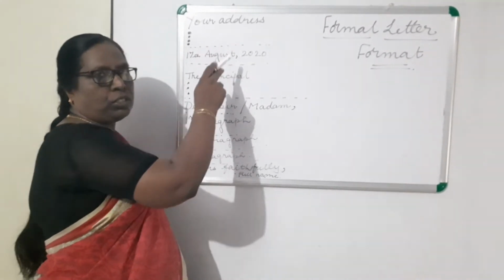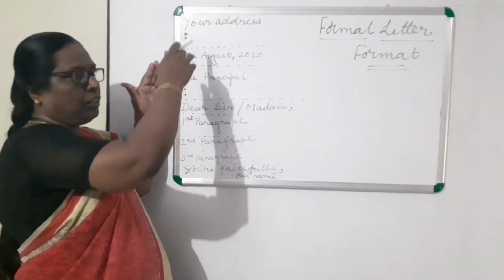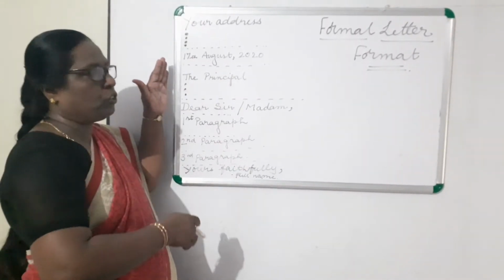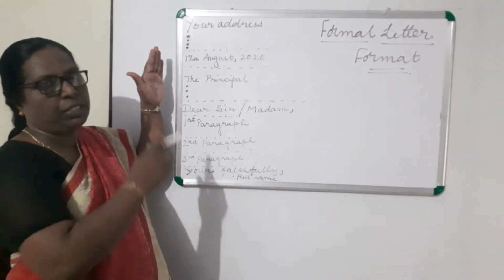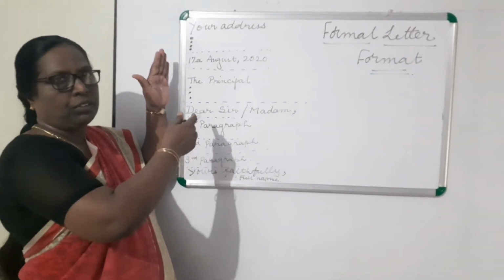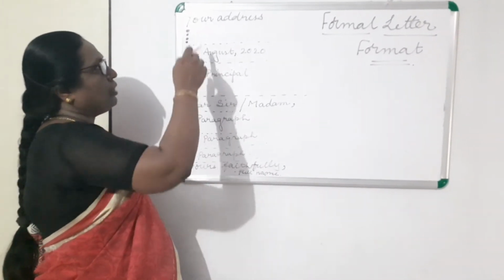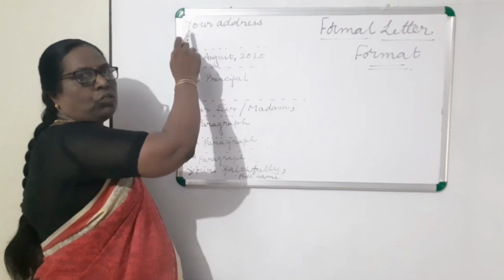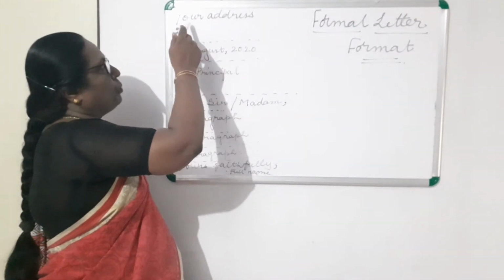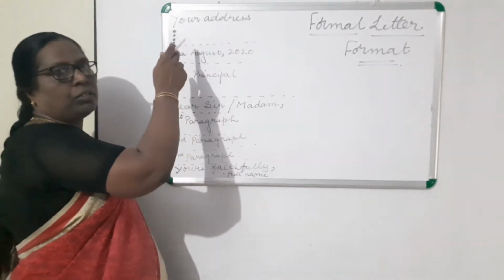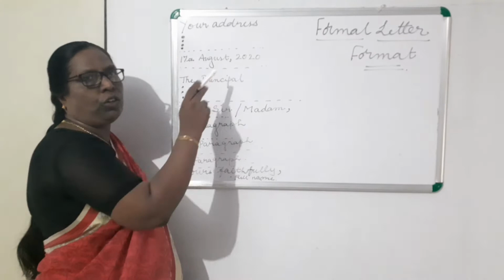First and foremost, whatever you want to write should be from the left part, that means next to the margin. You will start from the top left corner. You will write your address, and this address should be only in 4 lines, not more than 4 lines.